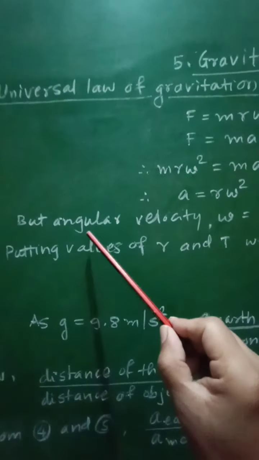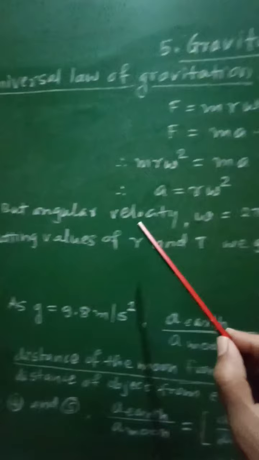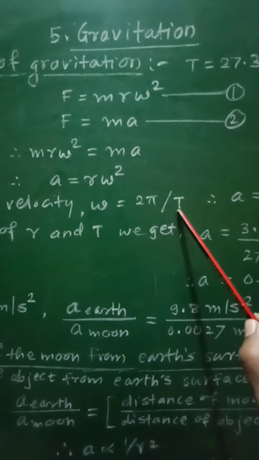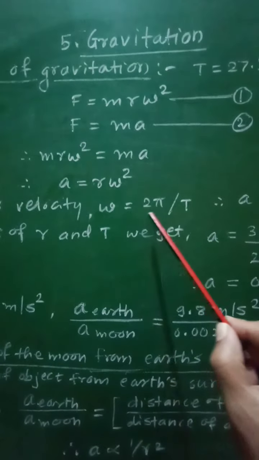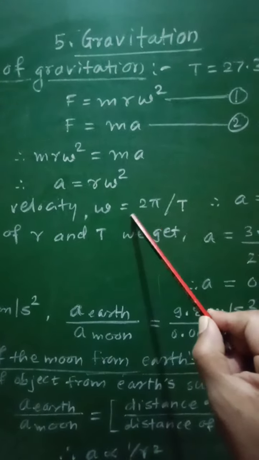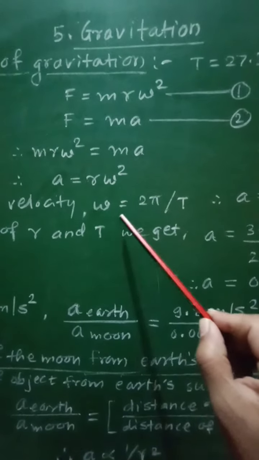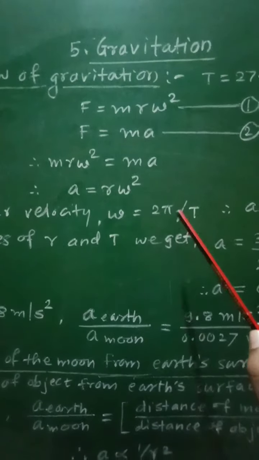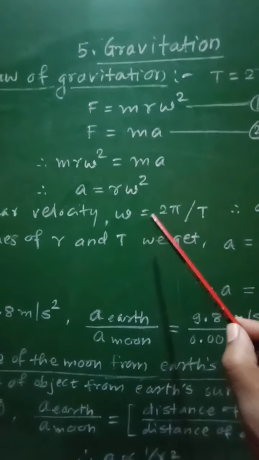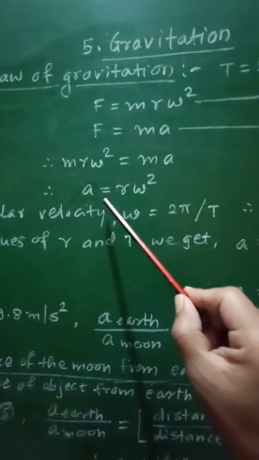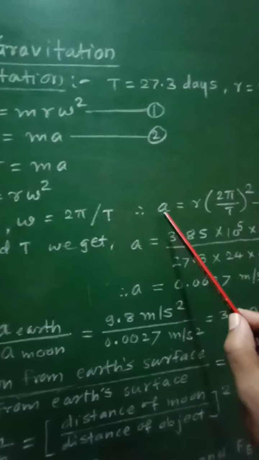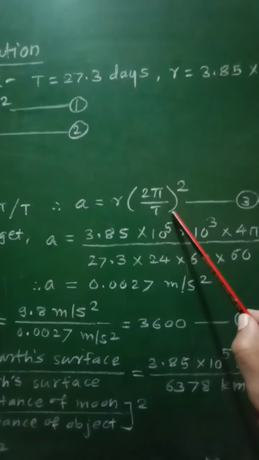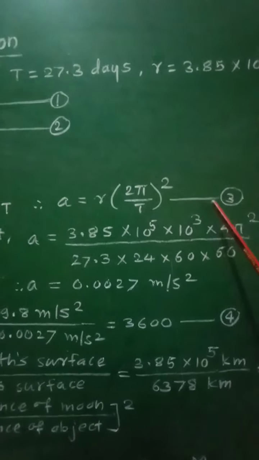But the angular velocity omega and the period of revolution T are related by the relation omega equal to 2 pi upon T. Therefore, the acceleration a in terms of period will be written as a is equal to r into omega square, that is r into 2 pi by T whole square, equation number 3.